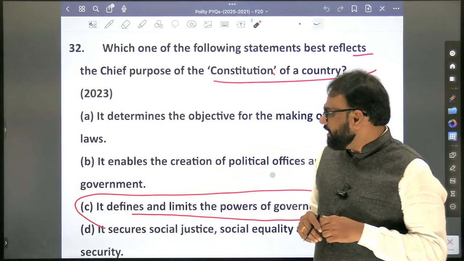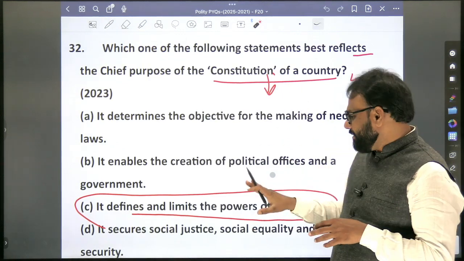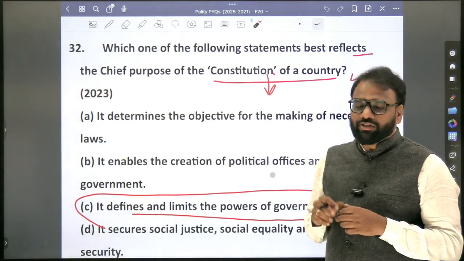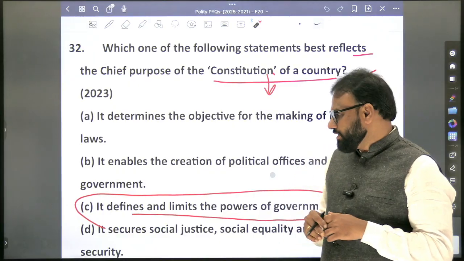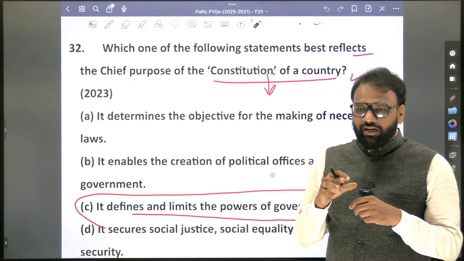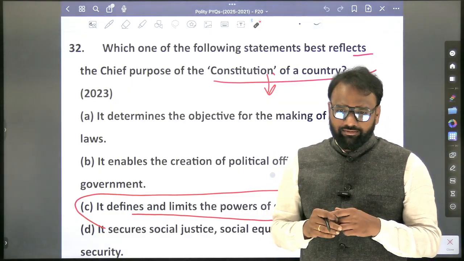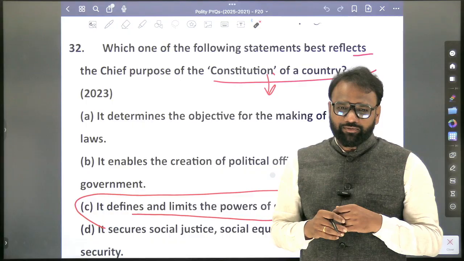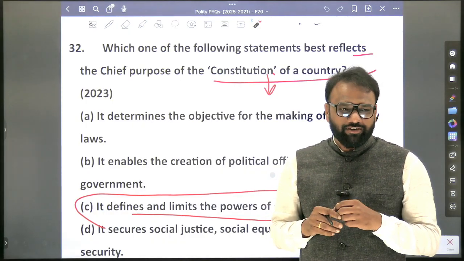Whenever we speak about constitutional government, it limits the powers of the government. The government cannot act as per its whims and fancies; it is restricted. Can you recall which provisions restrict the power of Parliament or government? Fundamental rights, an independent judiciary, a written constitution.